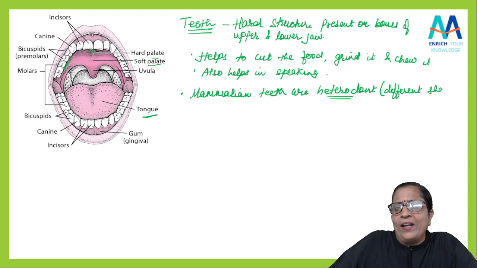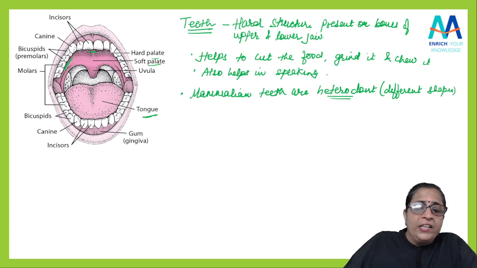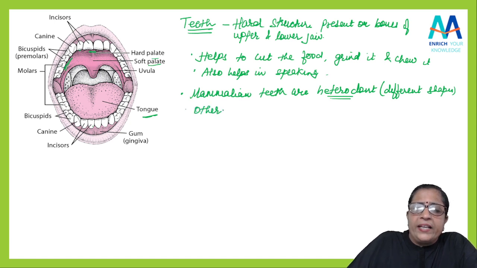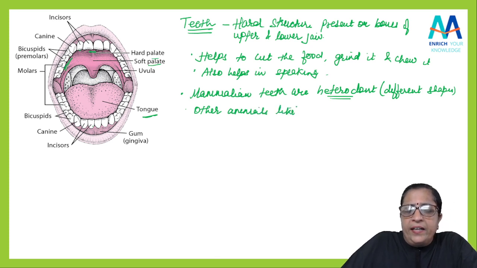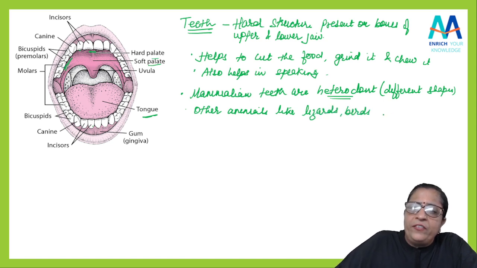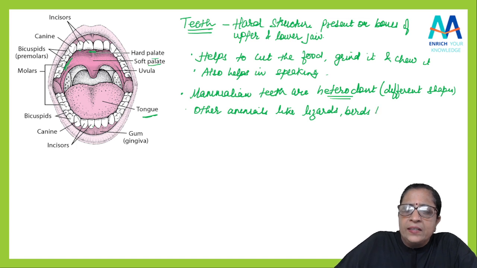I hope you will remember this word. Whereas other animals, for example lizards and birds, have teeth that we call homodont teeth.